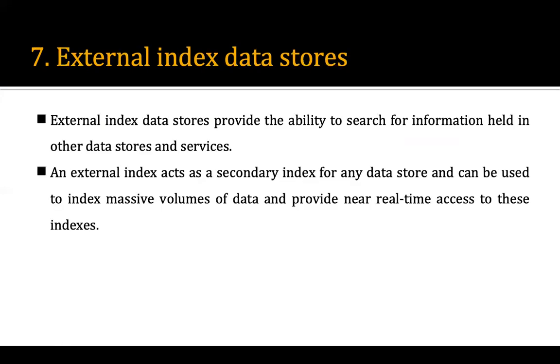There is another data store in the category of non-relational databases, which is the external index data store. The external index data store provides the ability to search for information held in other data stores and services. An external index acts as a secondary index for any data store and can be used to index a massive volume of data and provide near real-time access to these indexes.